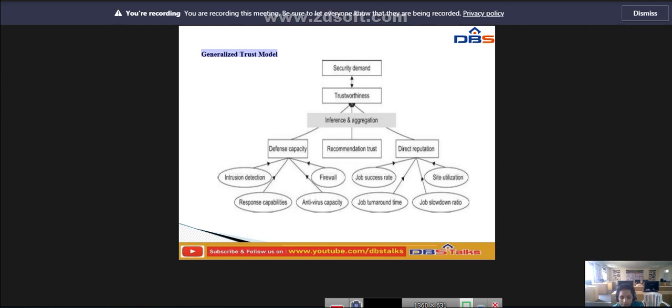Okay, so now we have some explanation about this diagram.